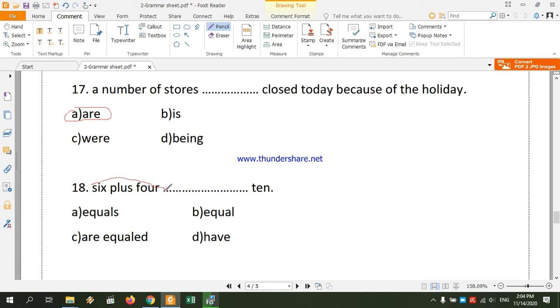Arithmetic expressions such as 6 plus 4 equals, or 6 plus 4 is, or 6 multiplied by 4, or 6 by 4, all of these arithmetic expressions are always singular, so the correct answer is "equals".